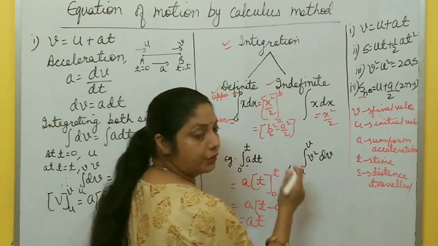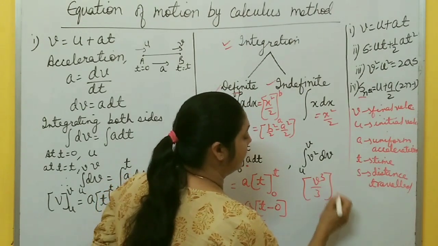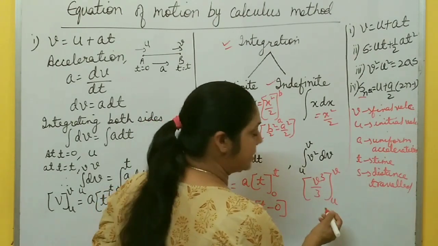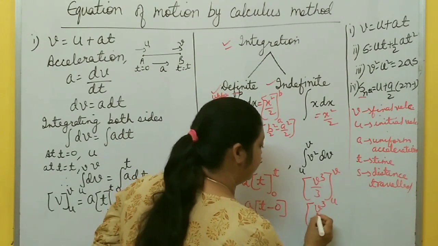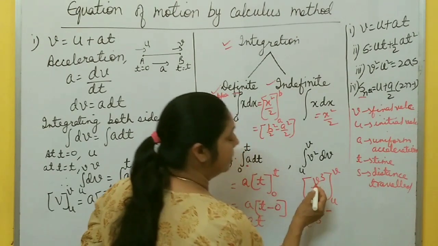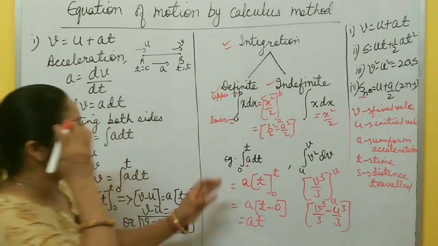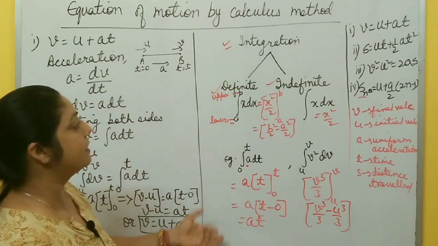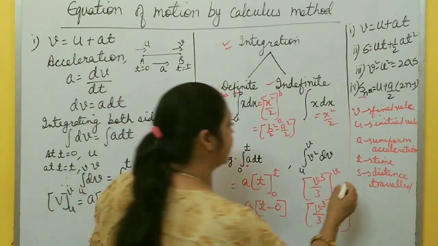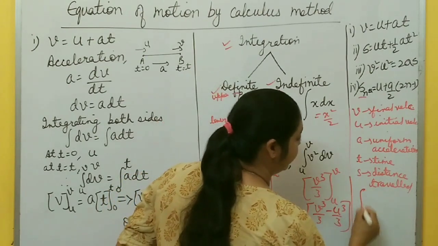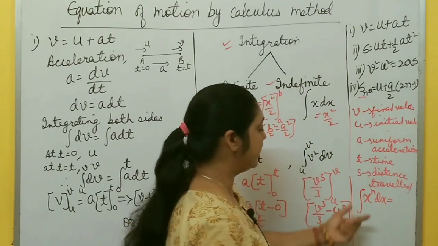In the same way, integration of v square dv. Integration of v square is v cube by 3, from u to v. V is the upper limit, u is the lower limit. Now you first put the upper limit, so v cube by 3, minus the lower limit u, so put u in place of v, u cube by 3. In this way you solve definite integrals, and these methods are used when you are deriving these equations by calculus method, right? So hope it's clear to all of you. You must remember one formula for integration which is very important, x to the power n dx, because this formula is used at every place, right?